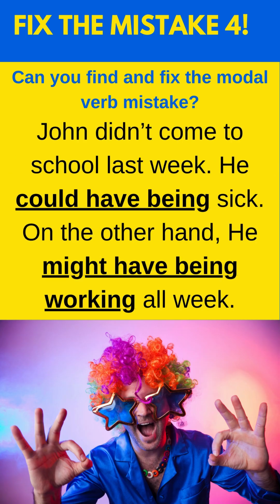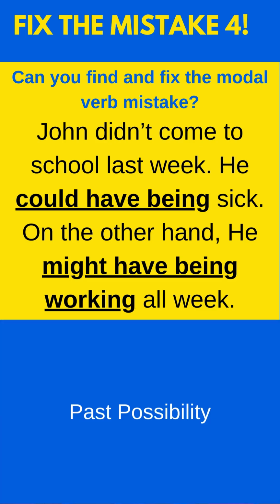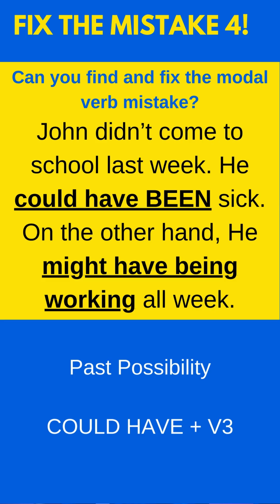Find and fix the modal verb mistake in these sentences. John didn't come to school last week. He could have being sick. On the other hand, he might have being working all week. In this situation, we're talking about past possibility. So in the part where he could have being sick, if I want to say past possibility with the verb be, it should be could have been, B-E-E-N, sick. Could have been sick.